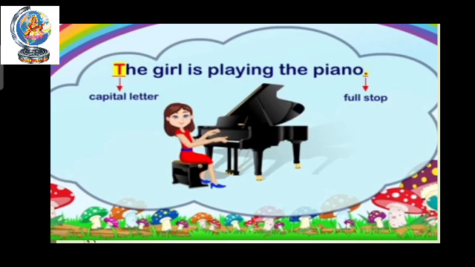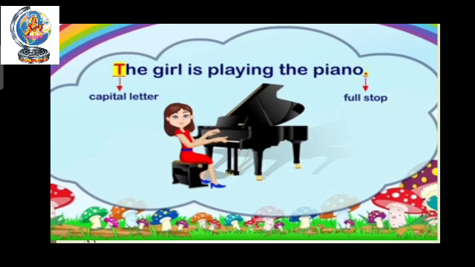See here, the girl is playing the piano. Here also you can see T is a capital letter. You can see the arrow also. And at the end of the sentence, after piano, you can see a full stop also.